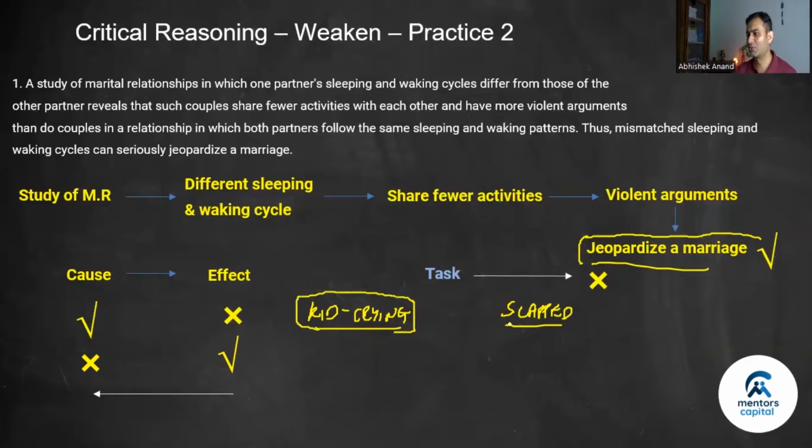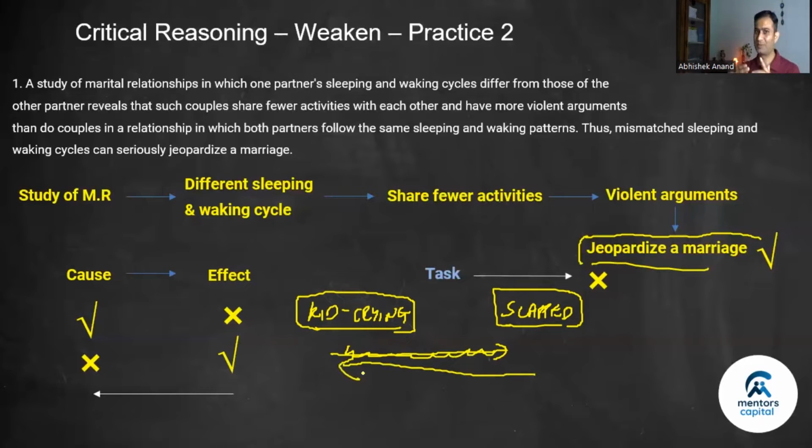So these two are facts. If I were to ask you what would be the direction of causation, which means what is the cause and what is the effect, most of you will say that because I slapped the child, therefore he is crying. So this would be the direction of causation. I slapped, therefore the kid is crying. But it could be the other way around also, right? The relationship could be that the kid was crying so much that I slapped him to say be quiet. So it could be the other way around. I slapped because the kid was crying, right?